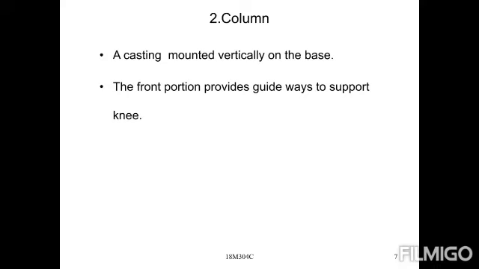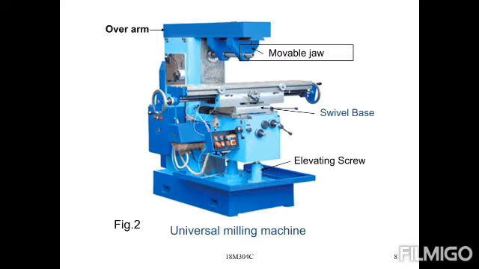The overhanging arm is held on its top. The overarm is provided for holding the cutting tool. That is the main thing. The driving mechanism, spindle and table feed are housed here.